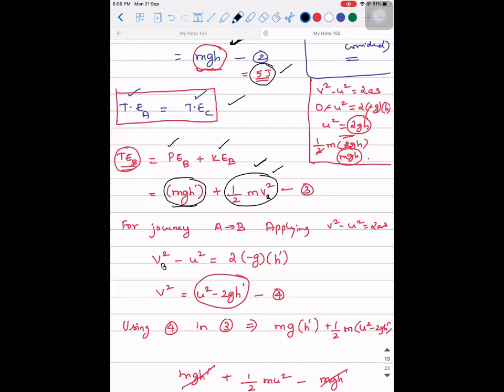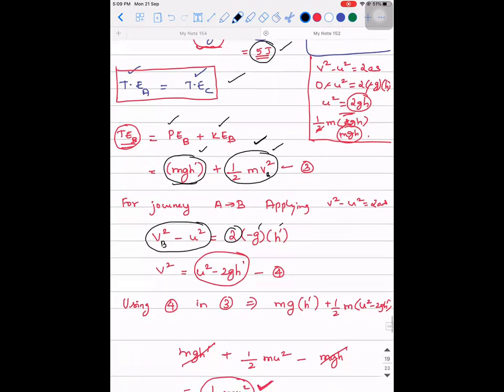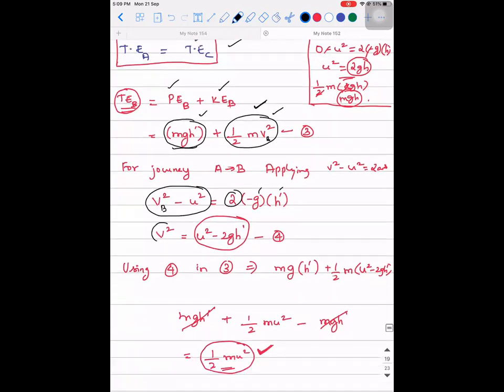I hope it is clear now. So we have mg h dash as the potential energy, and kinetic energy as half m vB square. So find the value of vB square. vB square minus u square is equal to 2 into minus g into h dash. So vB square is nothing but v square. v square is equal to u square minus 2g into h dash.